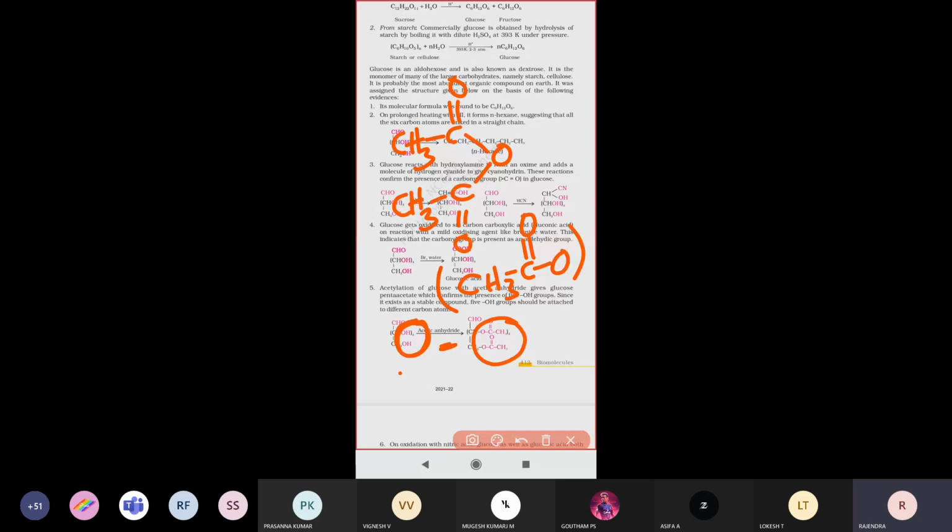So what does this represent? The glucose molecule contains totally 5 hydroxyl groups present there. The glucose structure contains totally 5 OH groups, which are attaching. That will give us the information.